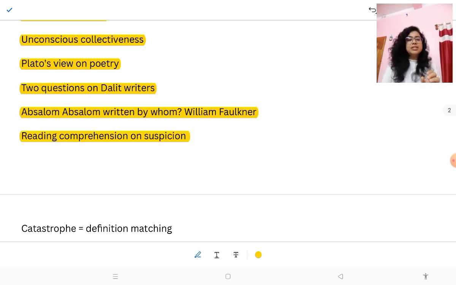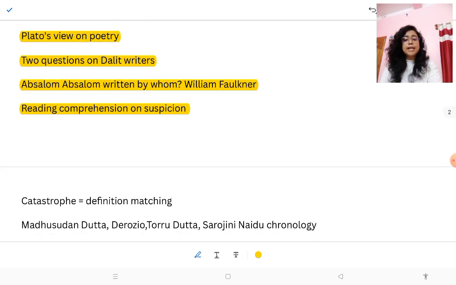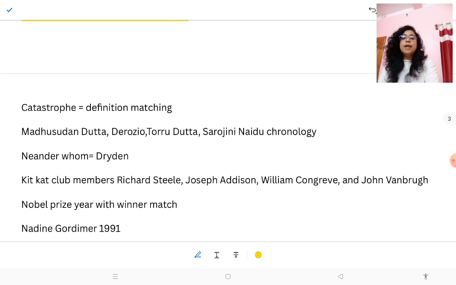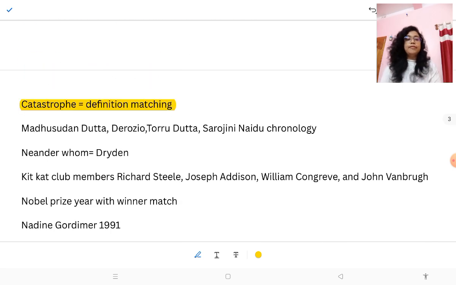Then the reading comprehension was on suspicion, so it was a little hard. In the reading comprehension there was one poem and one paragraph. Then there were terms like catastrophe and their definitions, and you have to match catastrophe and other terms. Then there was chronology of Madhusudan Datta, Derozio, Toru Dutt, Sarojini Naidu, and other writers.